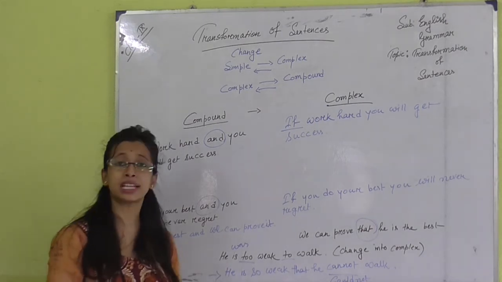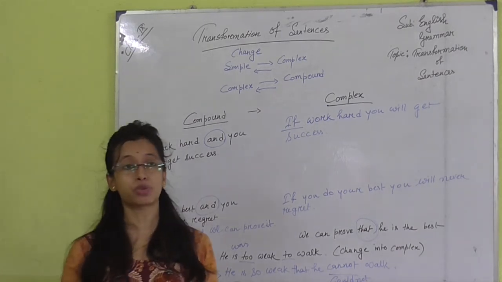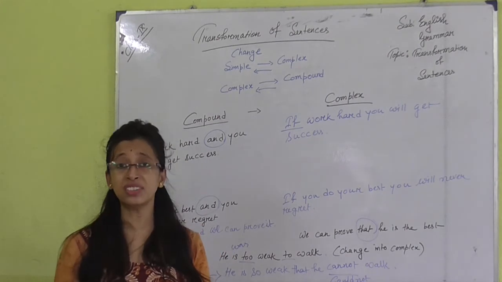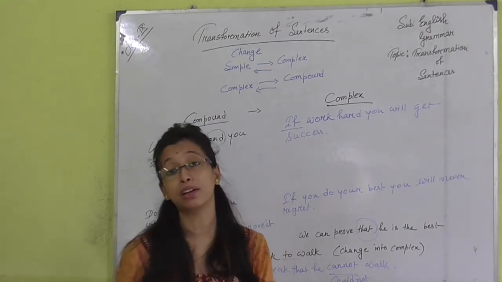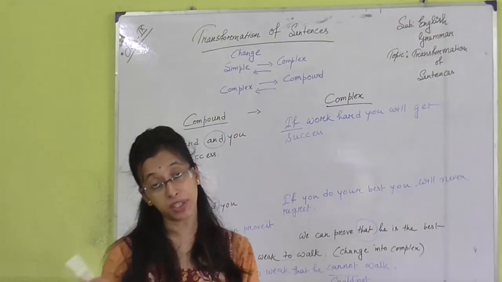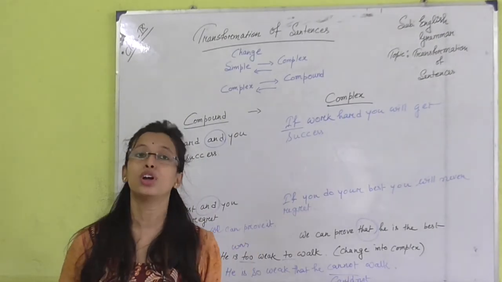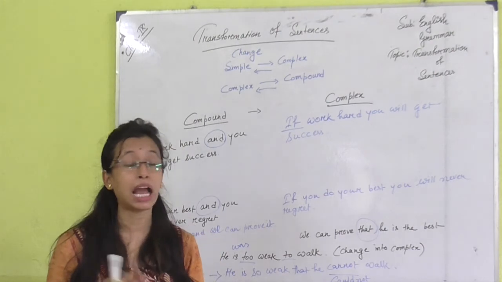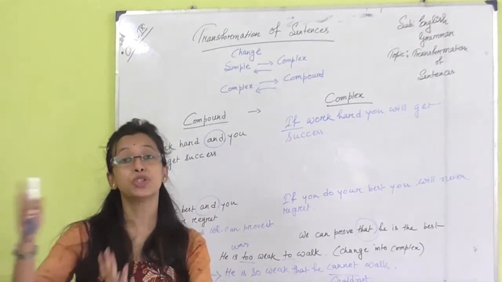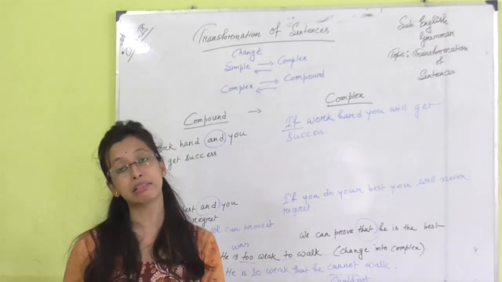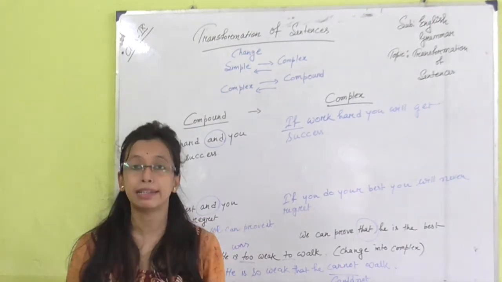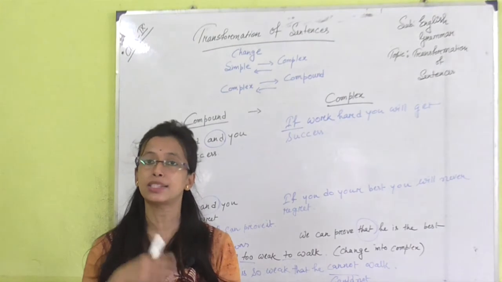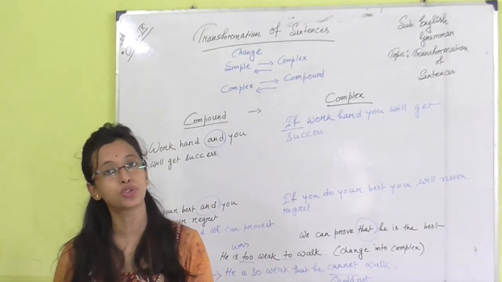And there will be another sentence like as soon as the train left, he reached the station. I gave the example in assertive, affirmative to negative, but you will also have it in your exam as change into complex. Then also the answer will be like no sooner had. Okay, you can change this sentence into complex by using no sooner that.